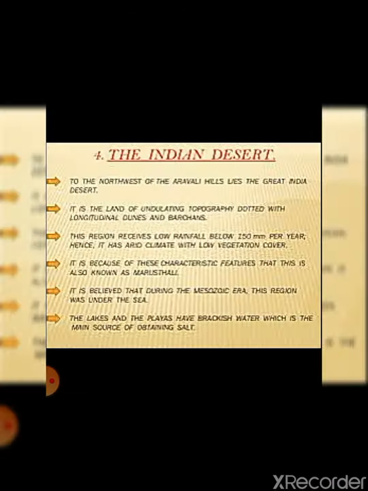Where is Lakshadweep Island situated? It is situated in the Arabian Sea. But the Andaman and Nicobar Island is situated in the Bay of Bengal.